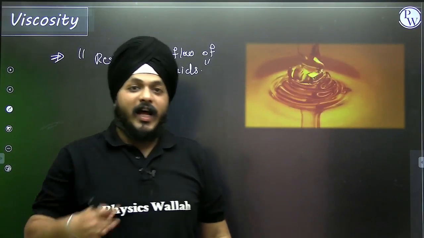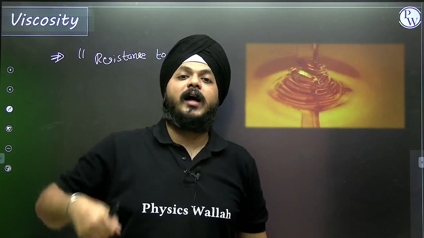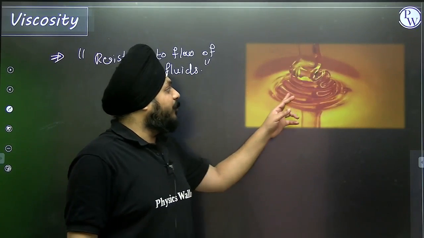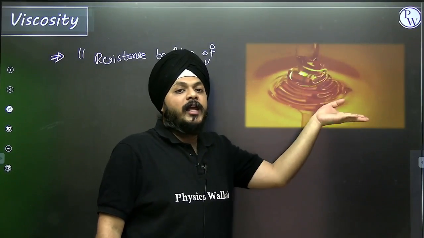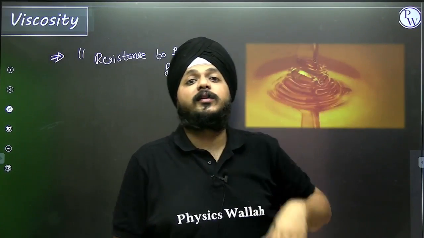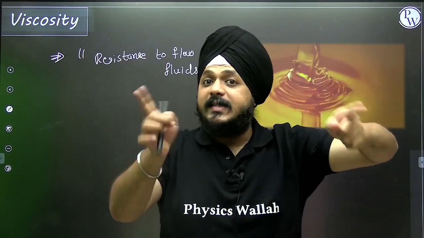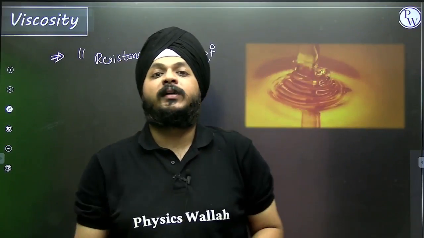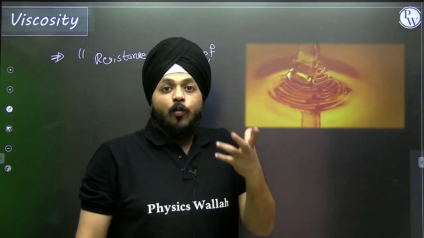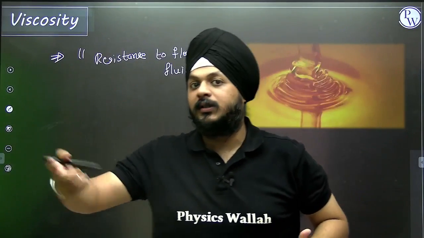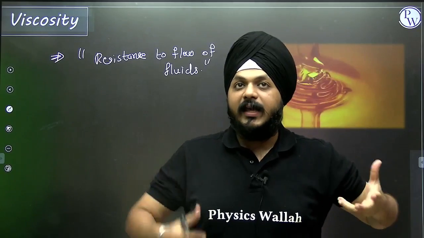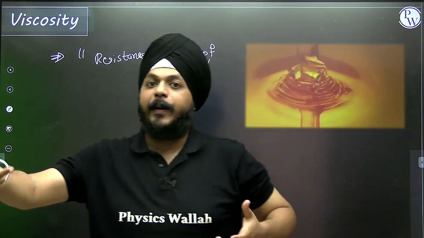But on the other side, if I am pouring out the honey, layers will form, and slowly it will try to flow along the surface. Now, what is the actual difference between these two examples? One fluid is highly viscous as compared to the other. Dabur honey is highly viscous as compared to water.